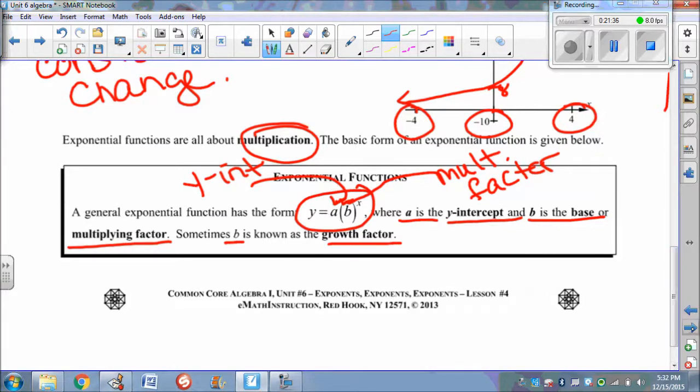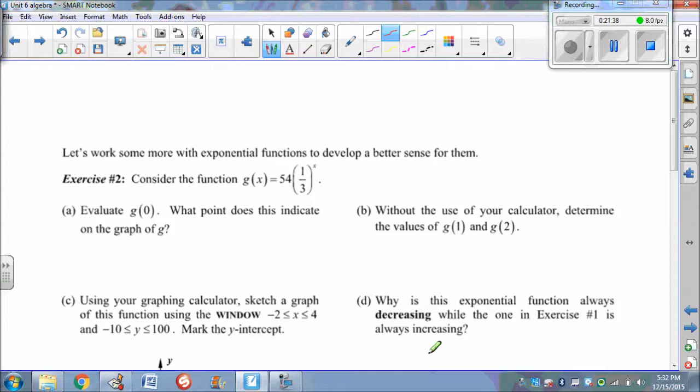All right, go ahead and flip it, and let's do a little practice with this, and then we'll wrap it up. So looking at this function, it says evaluate g of 0. What point does this indicate on the graph of g? So if I do g of 0, 54 times 1/3 to the 0 power.